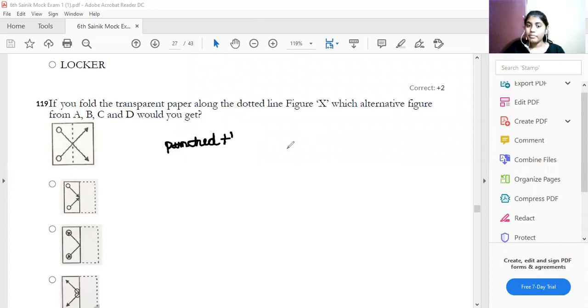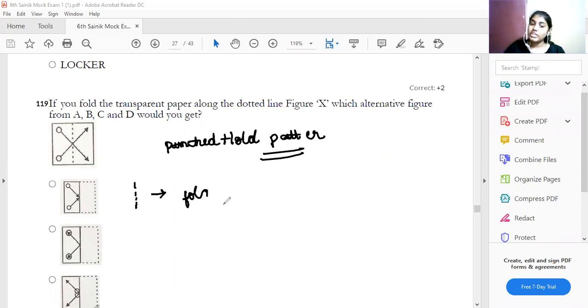What they are asking is, the dotted line represents where I need to fold the paper. The diagram is given like this. If I fold this paper, what diagram will I get? Which diagram will you get? This diagram? No. If I fold this, it will lie on that. So which one will you get?